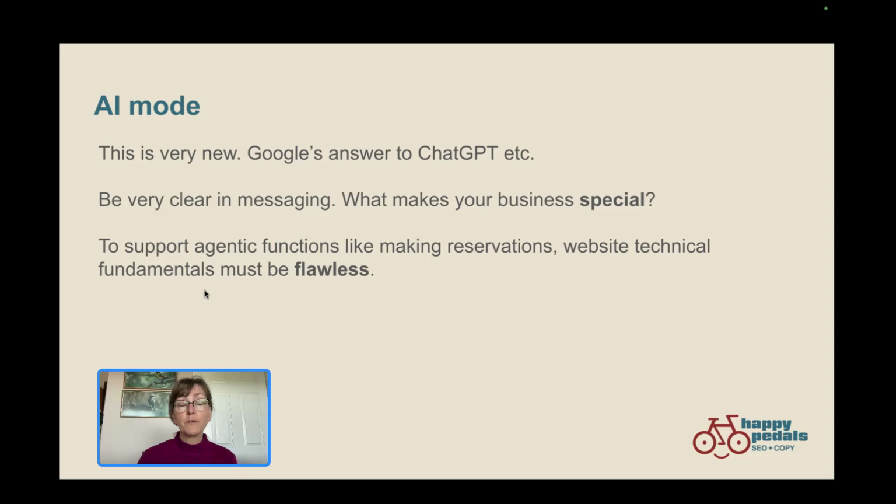You should also be aware that Google's AI mode offers agentic functions. This is where the AI might try to complete certain transactions on behalf of the person doing the searching, to do something like make a reservation for a dinner table or try to book a consultation with you. So is it really clear on your website how to book a consultation with you, where to find the button, and is everything working flawlessly technically in order to allow these agents to actually complete the transaction?